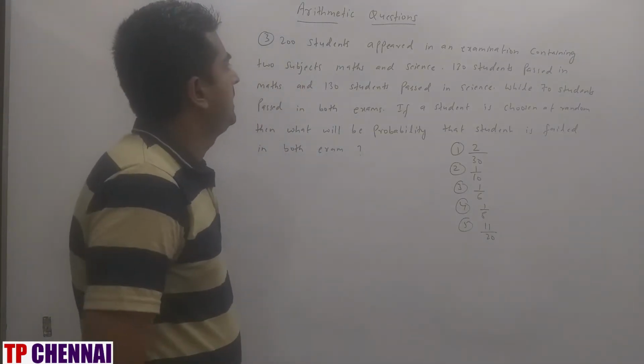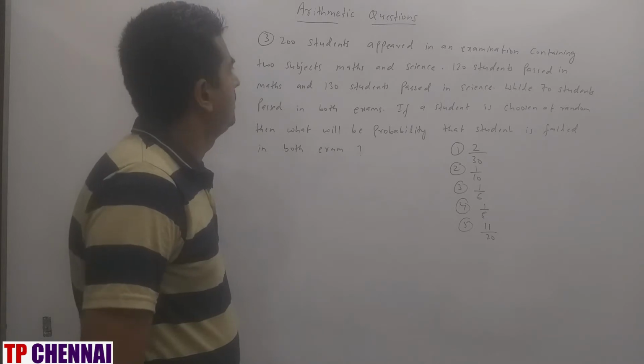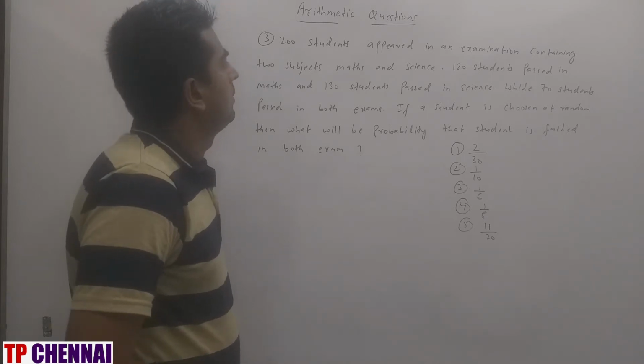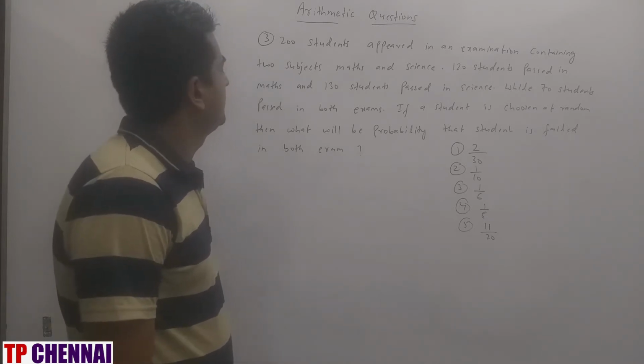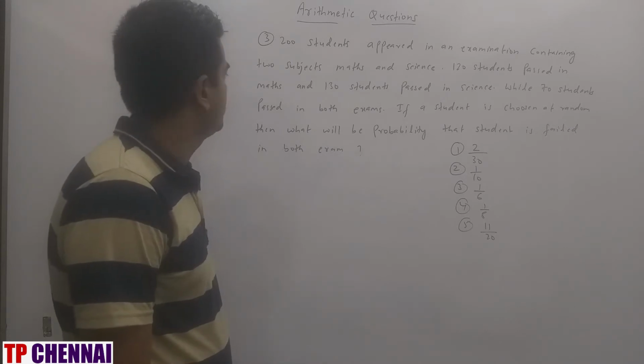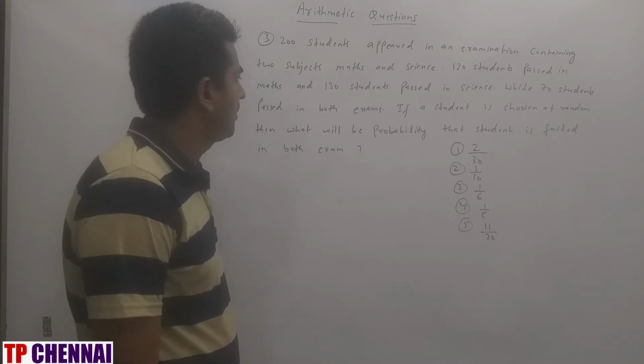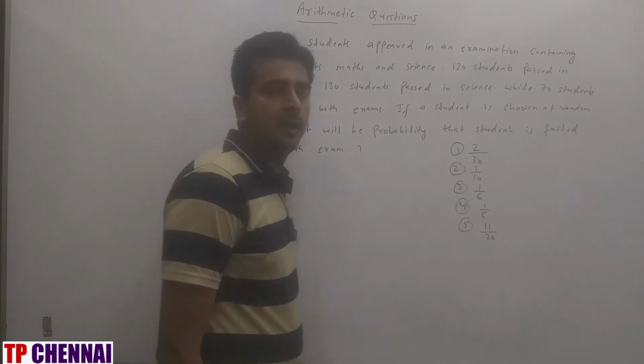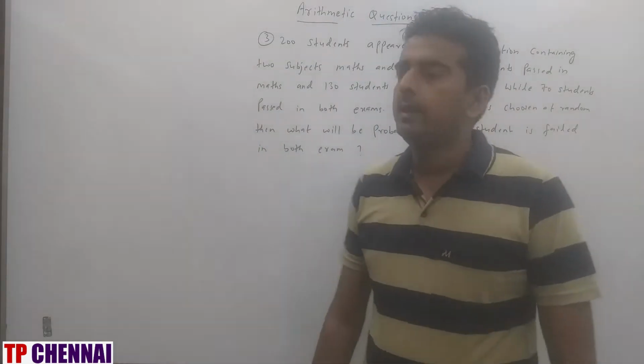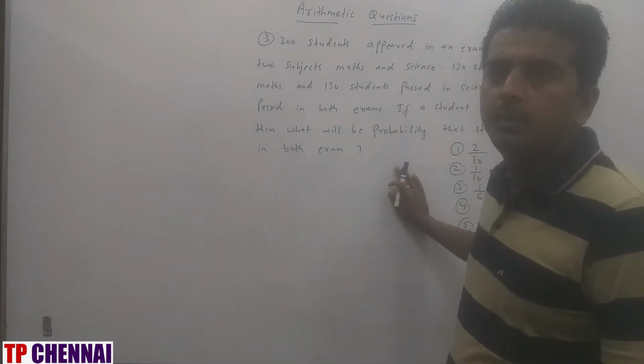200 students appeared in an examination containing 2 subjects, maths and science. 120 students passed in maths and 130 students passed in science, while 70 students passed in both exams. If a student is chosen at random, then what will be the probability that the student failed in both the exams? 2 subjects are there, and the best way for this question is nothing but a Venn diagram, right?